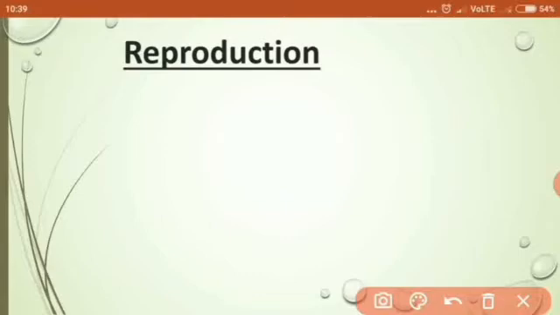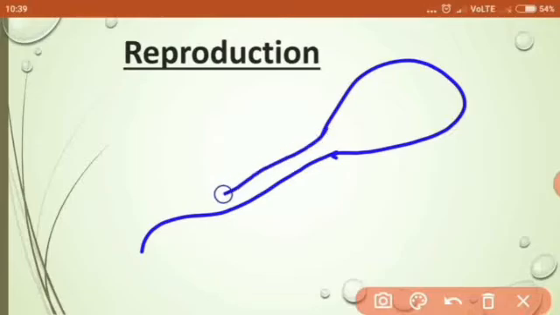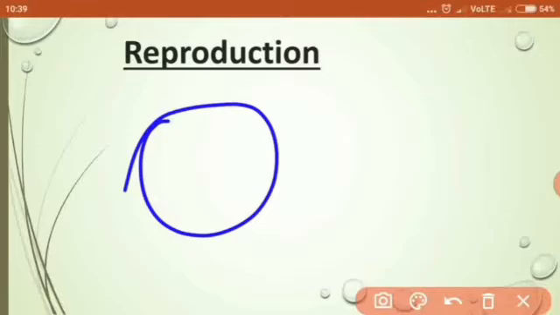Sperm have a head containing the nucleus, then a neck and a tail. This is the neck, this is the head and this is the tail. Now, why does it have a tail? Because it has to swim towards the ovum. In reproduction in plants, we studied that the male gamete moves from the anther to the stigma for uniting. Similarly here, the sperm will move towards the ovum, and for this movement it requires the tail. The tail helps the sperm to swim towards the ovum. What is the shape of ovum? Ovum is spherical in shape.